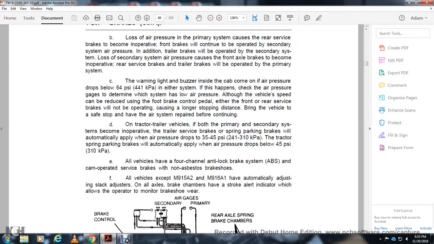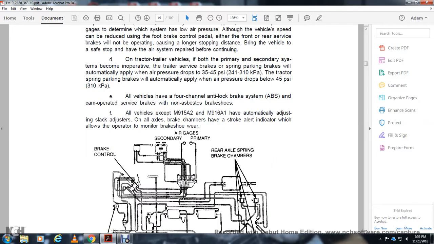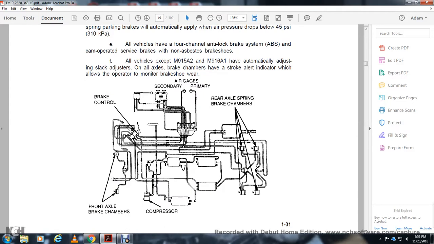All vehicles except the M915A and M916A have an automatic adjusting slack adjuster on the axle of the brake chamber that has a stroke alert indicator, which allows the operator to monitor brake shoe wear. Shown here are the air brake controls: secondary, primary, rear axle spring brake chamber, the compressor, and the front axle brake chambers.